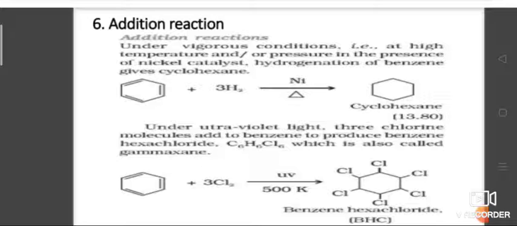Next, addition reaction. In this, hydrogen adds in the presence of a nickel or palladium catalyst at high temperature. It is reduced to cyclohexane. All the double bonds are removed. So benzene is changed into cyclohexane.